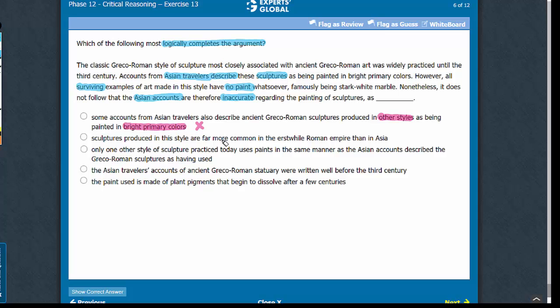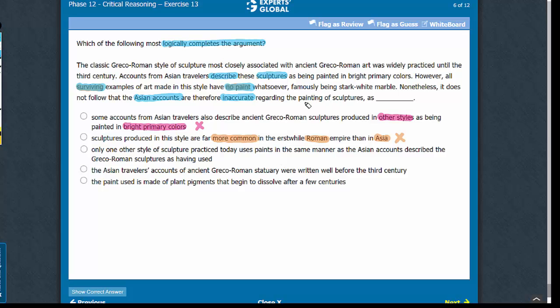Answer choice B. The argument is concerned with the Asian travelers saying that these sculptures were painted in particular colors, whereas the surviving pieces of these sculptures have no paint. In order to resolve this discrepancy, the commonality of these sculptures in Rome and in Asia has no bearing. So this answer choice is just an additional piece of information and does not clarify the discrepancy. So let's eliminate it.